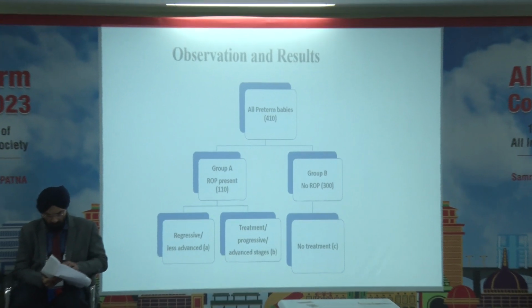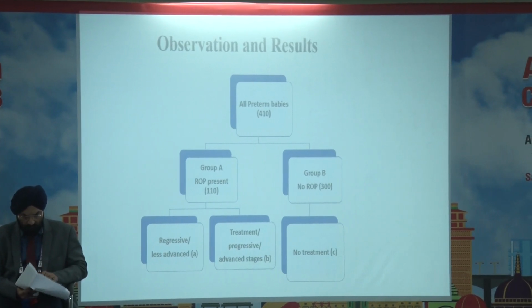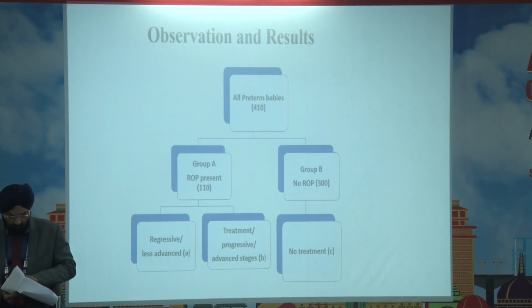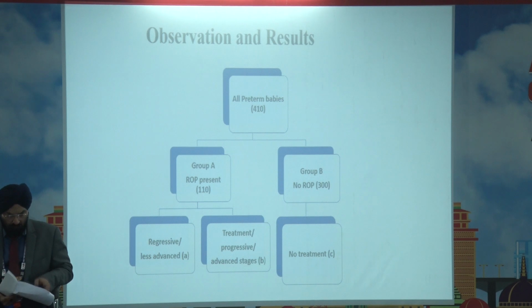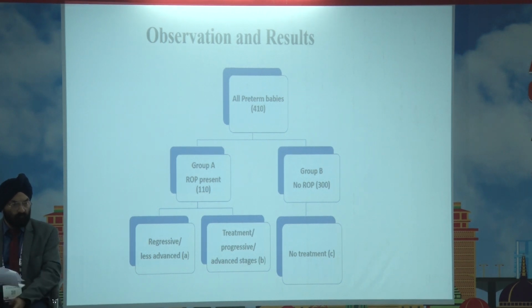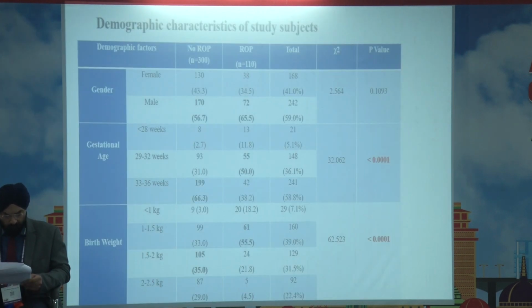So a total of 410 preterm babies were included. Among them, 110 developed ROP and 300 did not develop ROP. And those who developed ROP were further studied for regression or progression of the disease, and fetal hemoglobin was compared between all the groups. So this is the basic demographic characteristic with respect to ROP.